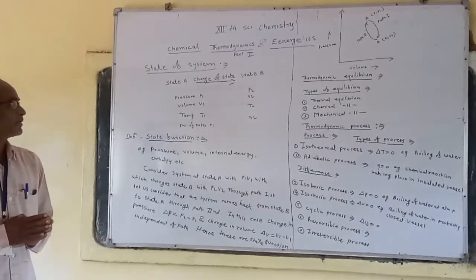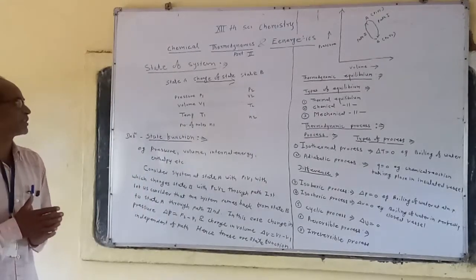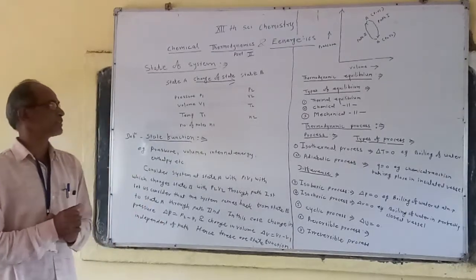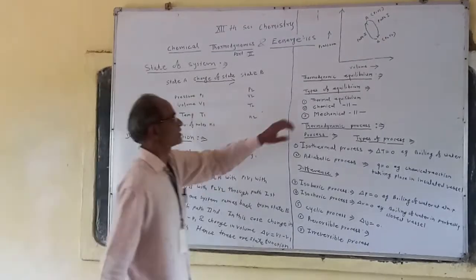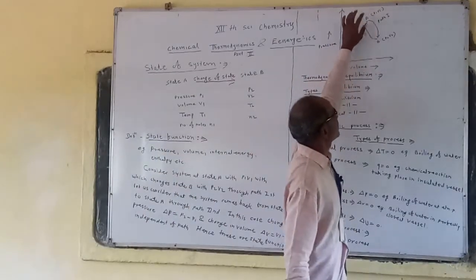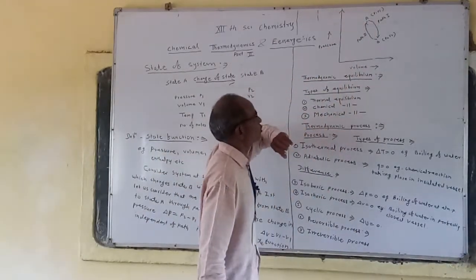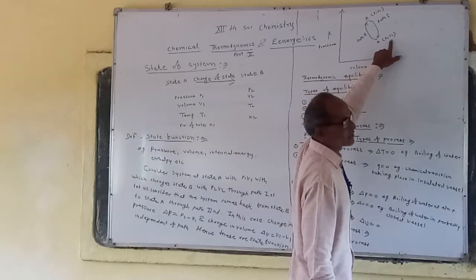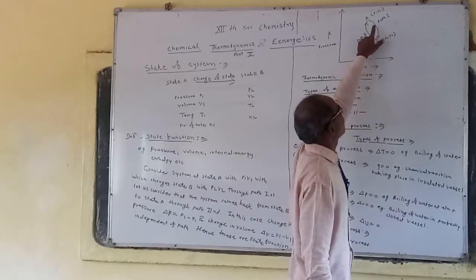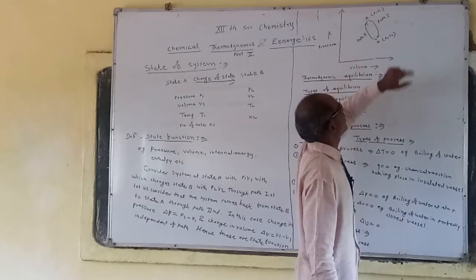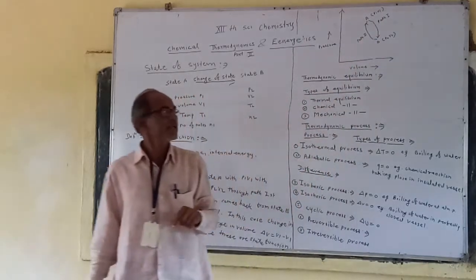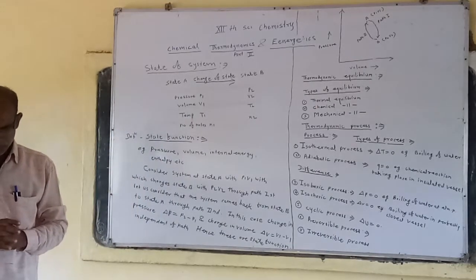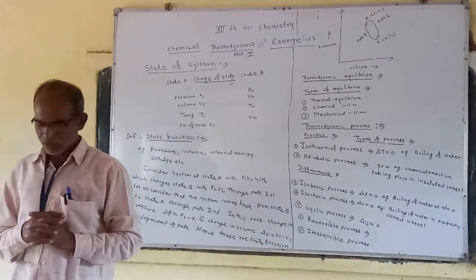Delta P means change in pressure, that is pressure at final state, P2, minus pressure at initial state, and change in volume, denoted by delta V, is the volume at final state, V2, minus volume at initial state, that is at A, V1. So this is regarding the state function or thermodynamic function.